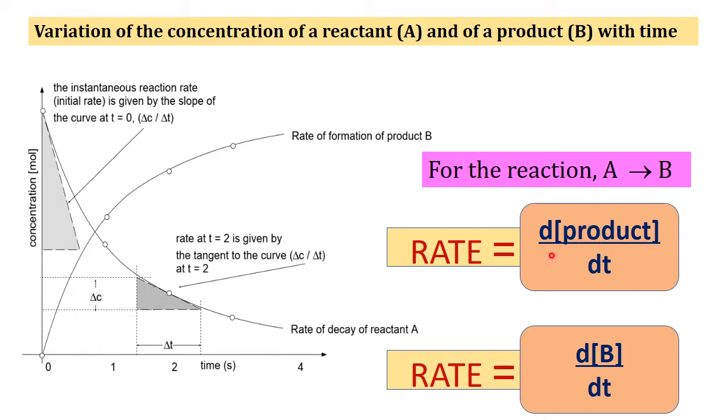Notice here the gradient has a positive value. Previously we studied that the gradient value is negative, because the reactants are consumed, or the concentration of the reactants decreases in the due course of the reaction. But here the gradient is positive. This is because with time the concentration of the product will increase.